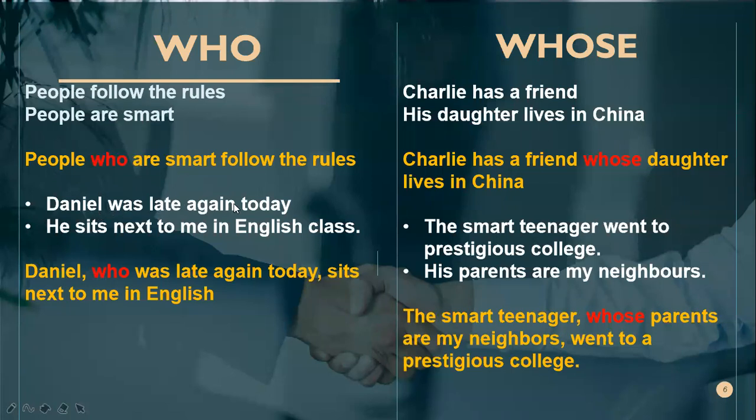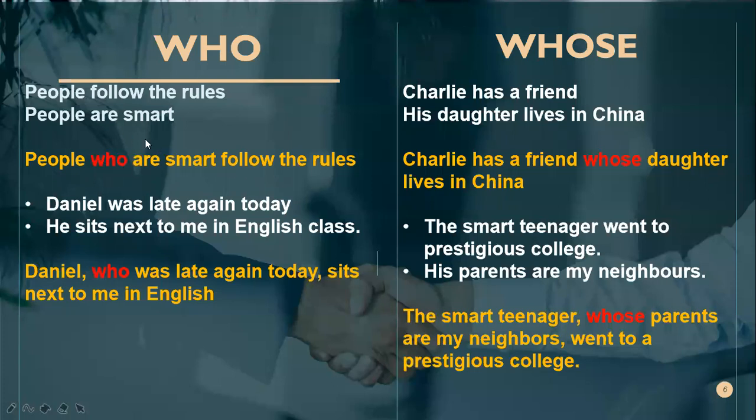Okay, and then look at the second sample. Daniel was late again today. He sits next to me in English class. Daniel, who was late again today, sits next to me in English class. So in the first sentence, you can replace who with that: people that are smart follow the rules.